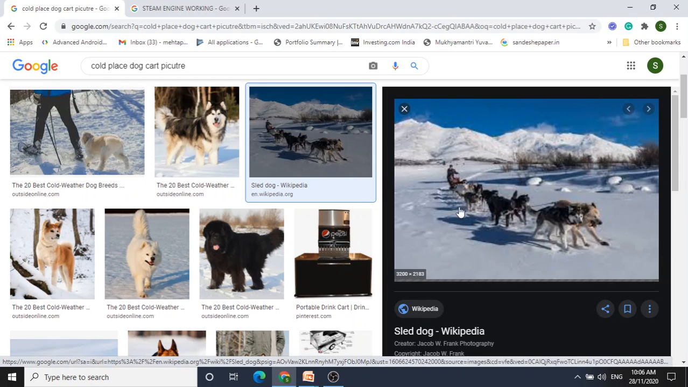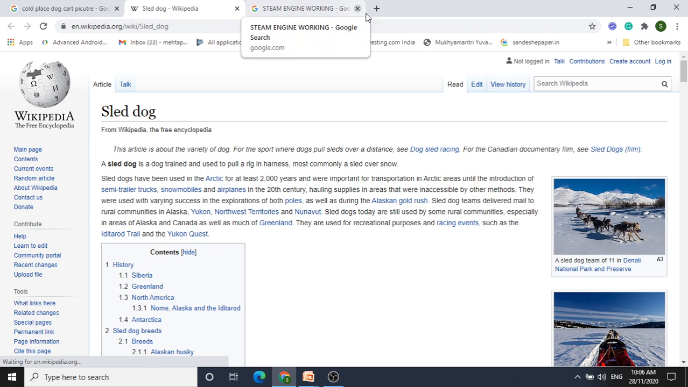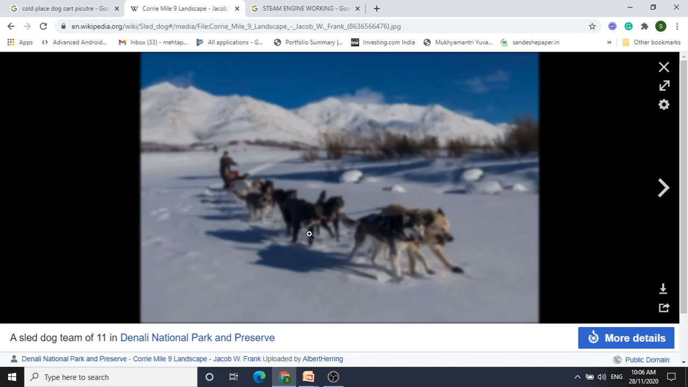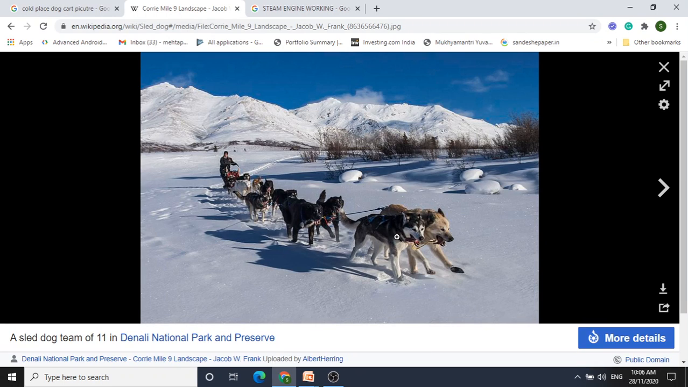See, the person is standing on it. We will see a huge one. See here, what it is called: sledge dog. A sledge dog is a dog trained and used to pull a sled, most commonly over snow. This way the cart is there and they are used to carry things from one place to another, especially in cold areas. Sledge dogs are trained for this, right?